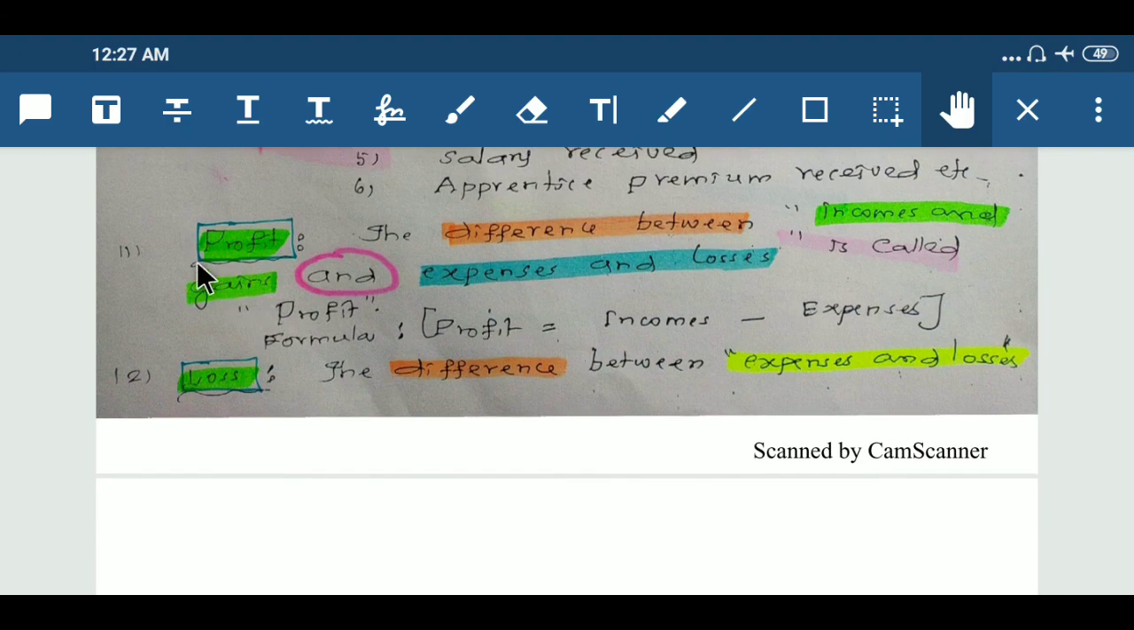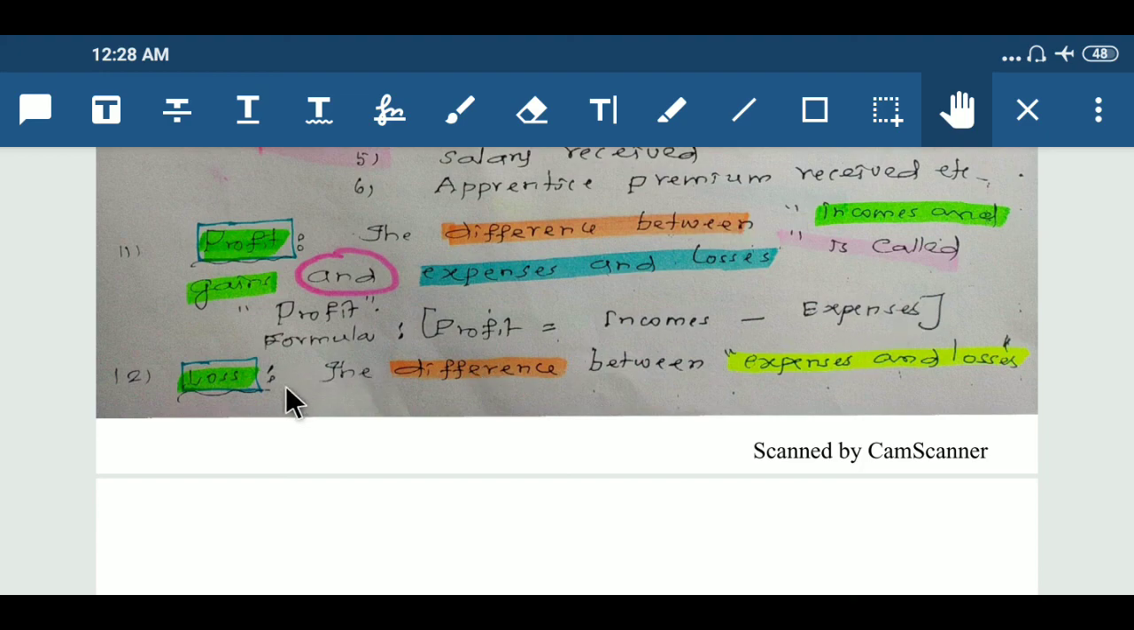Next concept is profit. The difference between incomes and gains and expenses and losses is called profit. Formula: profit equals incomes minus expenses.